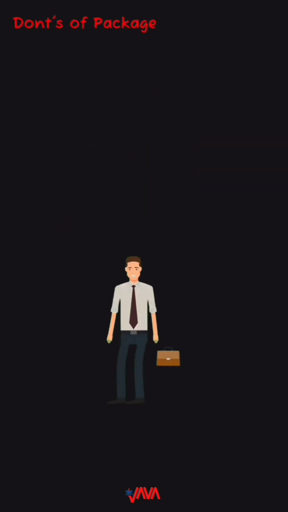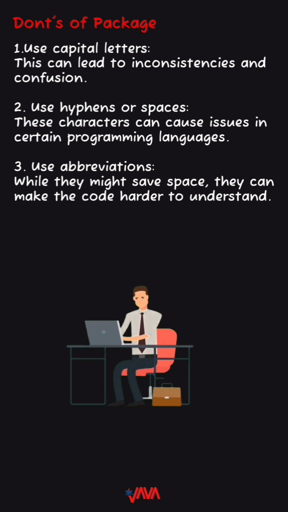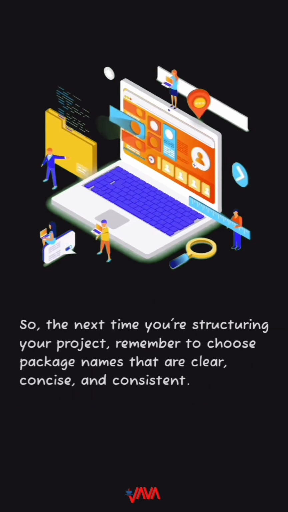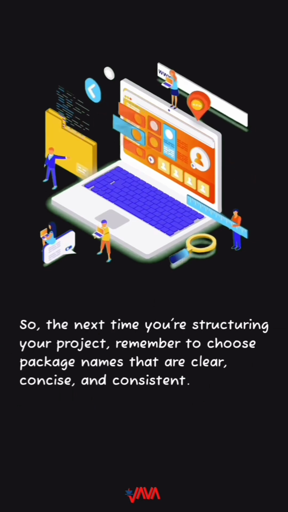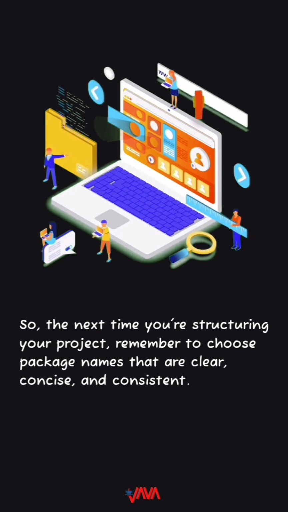Don'ts of packages. First, don't use capital letters. This can lead to inconsistencies and confusion. Second, don't use hyphens or spaces. These characters can cause issues in certain programming languages. Third, don't use abbreviations. While they might save space, they can make the code harder to understand. So the next time you're structuring your project, remember to choose package names that are clear, concise, and consistent.